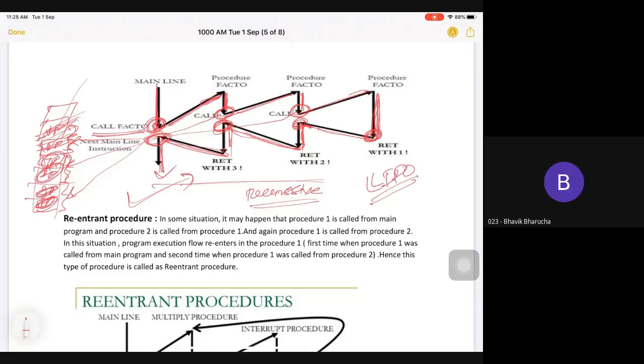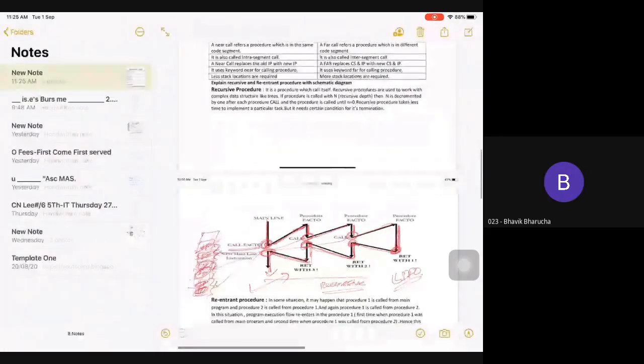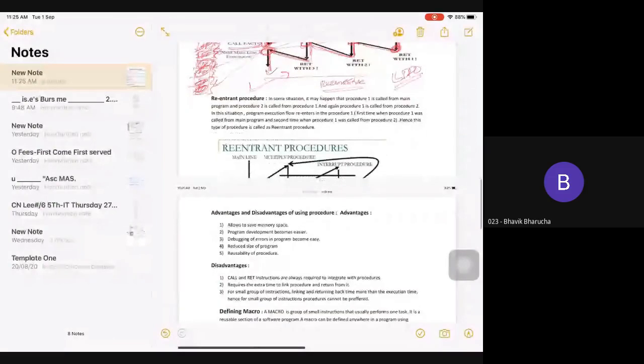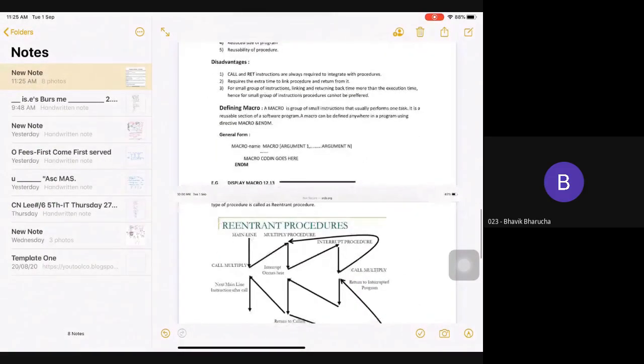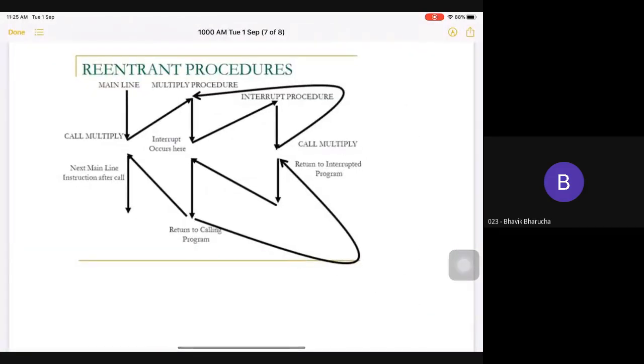Okay. In the same way as the recursive procedure, we have the re-entrant procedure. This is the example of a re-entrant procedure. Now, what is the difference between a recursive procedure and a re-entrant procedure? As the name suggests, re-enter: the procedure is re-entering itself. It's called a re-entrant procedure. So concentrate.